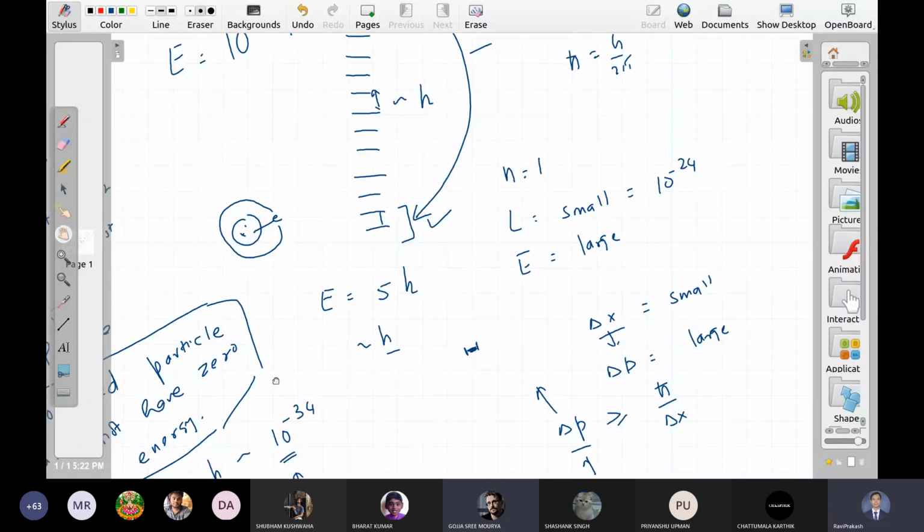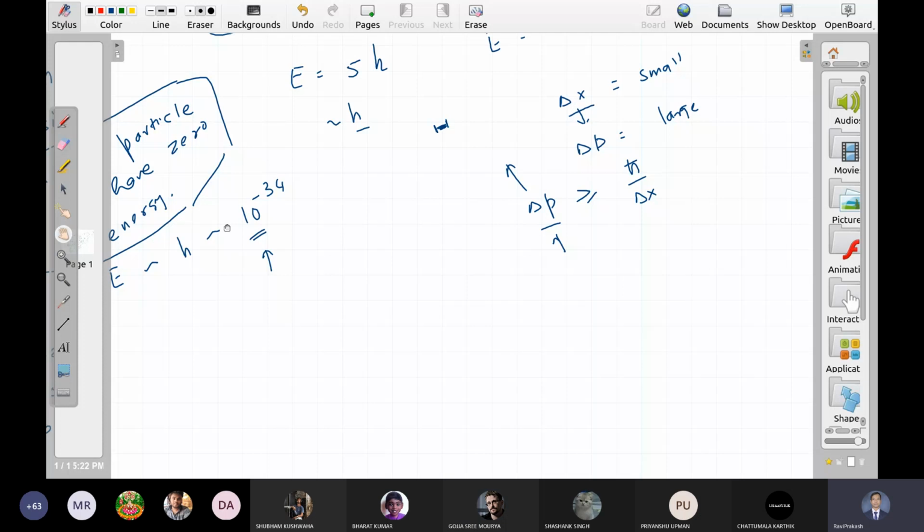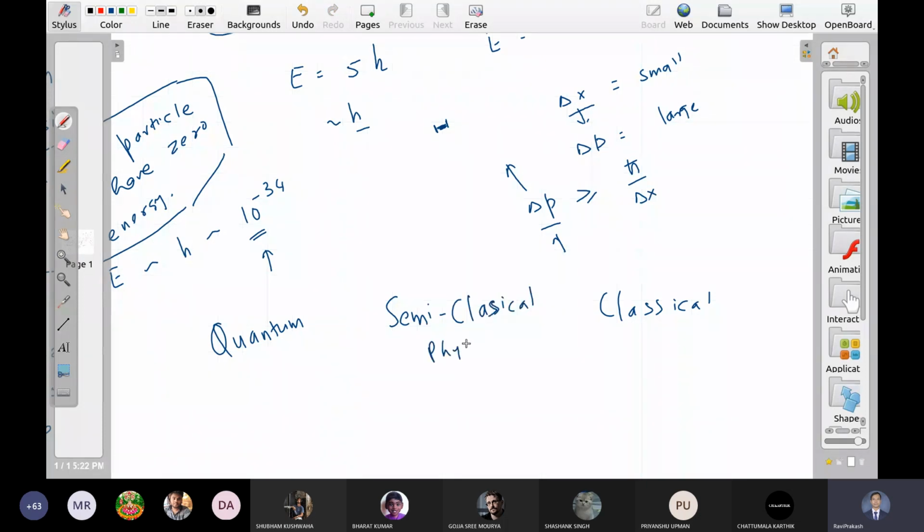All I say is that quantum and classical are not two separate worlds. I mean, there is no perfect boundary between them. You cannot draw a boundary between them. Yes, it's a domain, and between these two you can have something called semi-classical. So it has both the things.